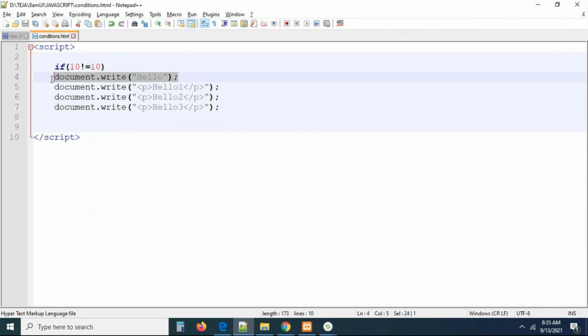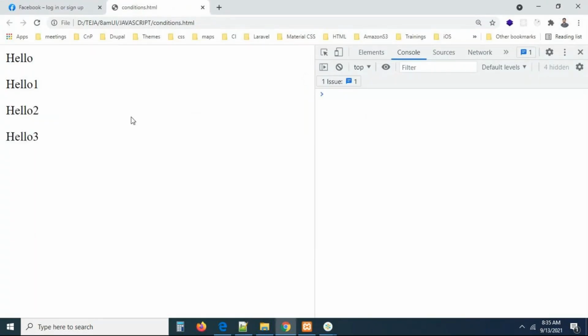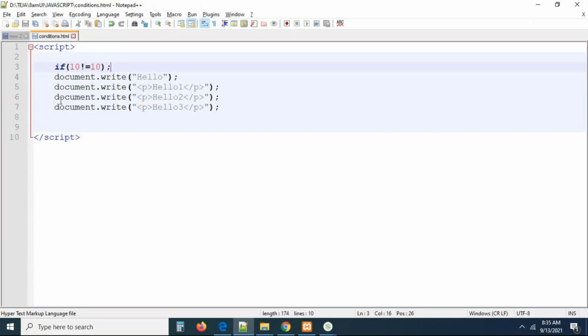The immediate statement after this, when you're not using curly brackets, remember this point is very important. When we are not using curly brackets, only the immediate statement will be executed. Now, if you can keep a semicolon here, I'm keeping a semicolon here. Now you can check this, everything will work. Why? Because this is an independent statement. If you keep a semicolon, that statement was completed there itself.